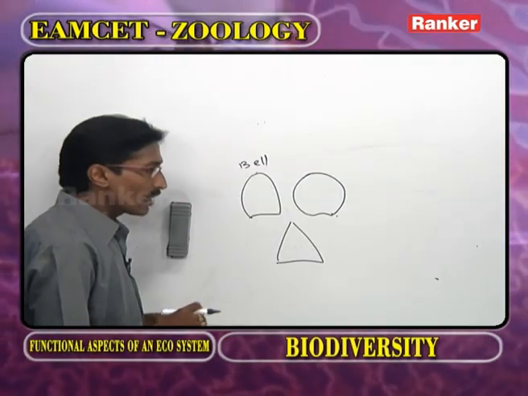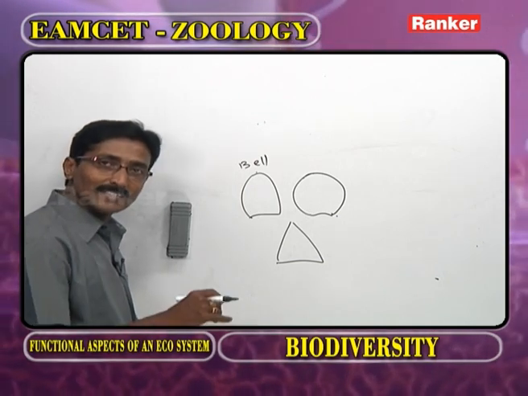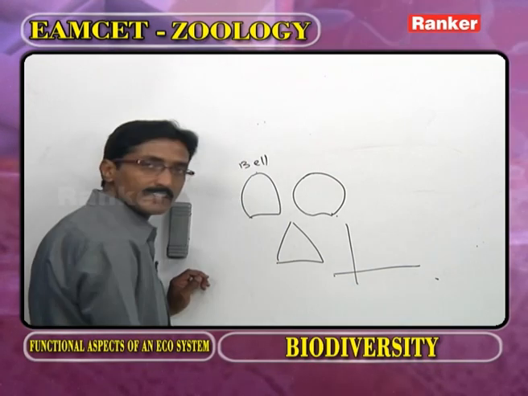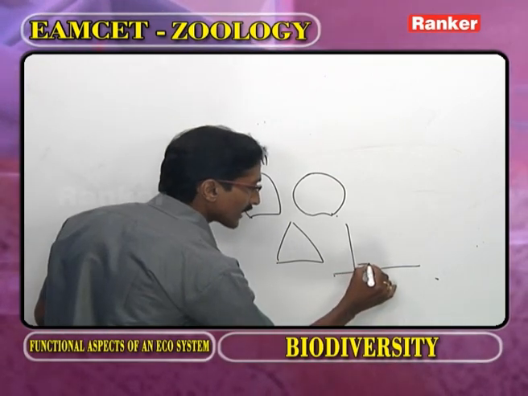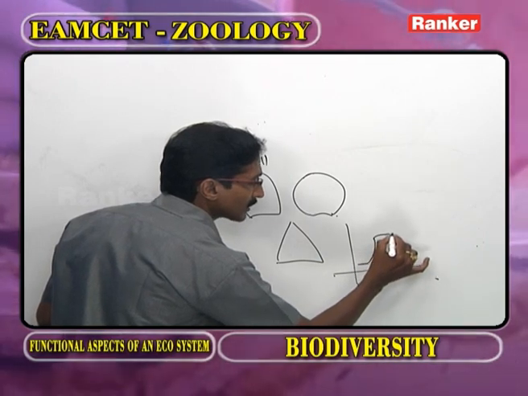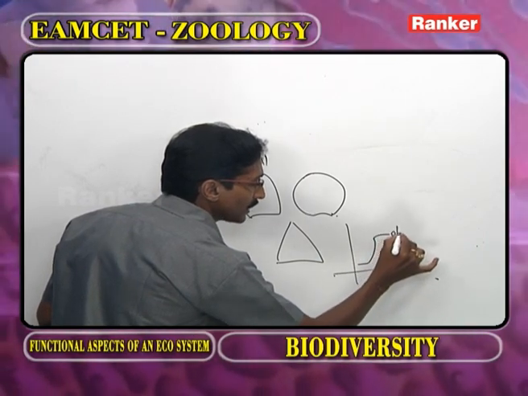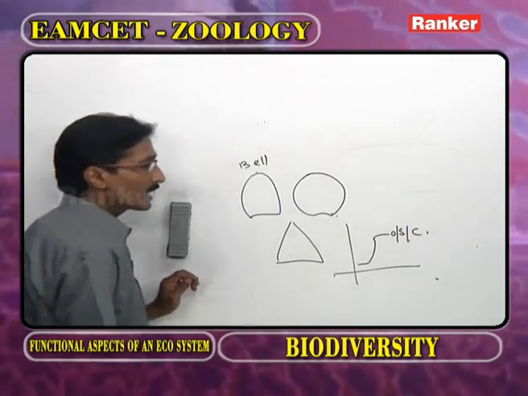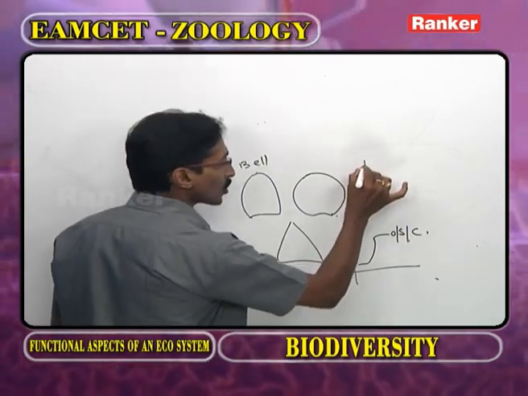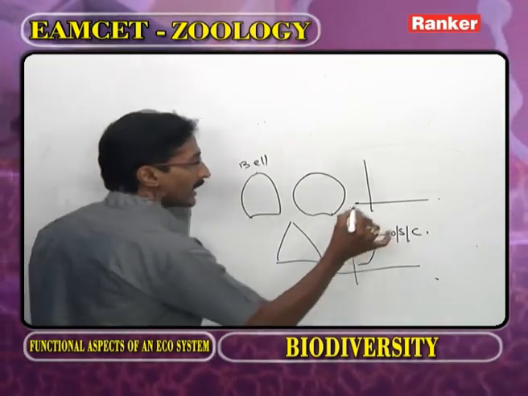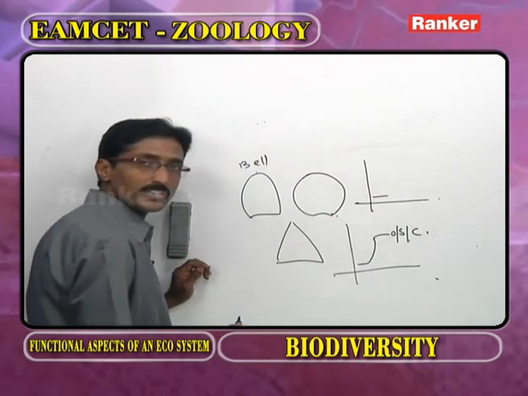Triangular. Now, as we observe the S or sigmoid growth curve, y-axis, x-axis, and this is positive acceleration, logarithmic phase, negative acceleration, zero population, or the stable population or carrying capacity. Now, in J-shaped growth curve, this is y-axis, this is x-axis, and this is positive acceleration.